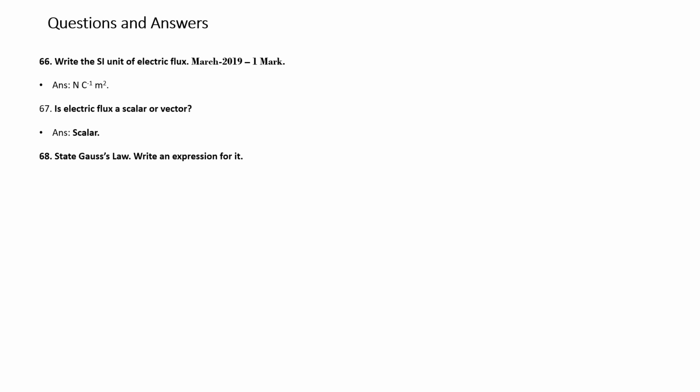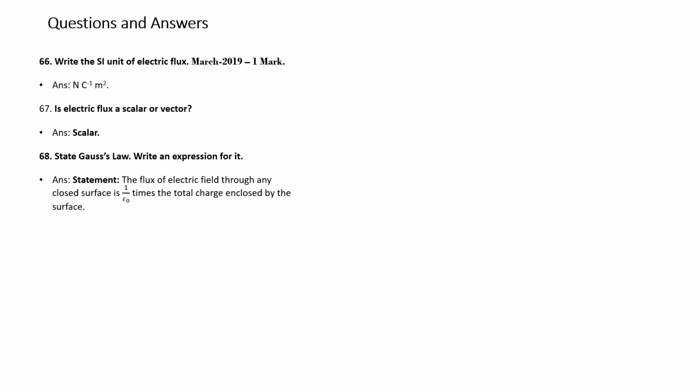Question number 68. State Gauss's law and write the expression for it. Answer. Statement: the flux of electric field through any closed surface is 1 by epsilon naught times the total charge enclosed by the surface.